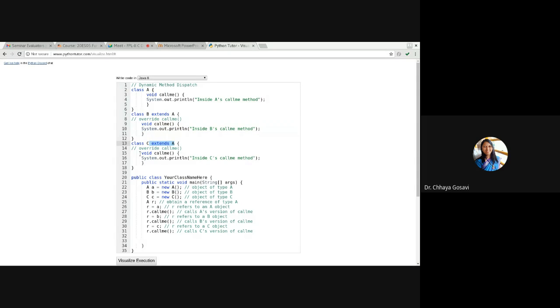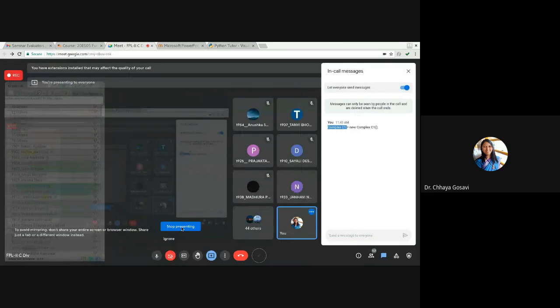This is which type of polymorphism? Which is the base class and which are the child classes? Which is the child class? Which type of polymorphism here? Multi-level. No. This is hierarchical polymorphism because, let me stop presenting.